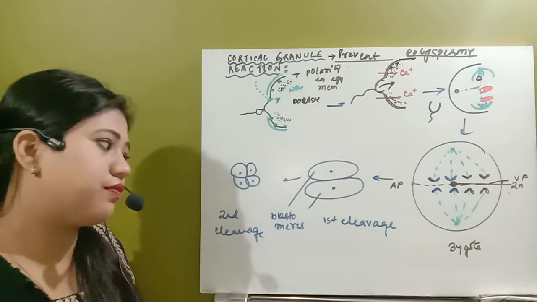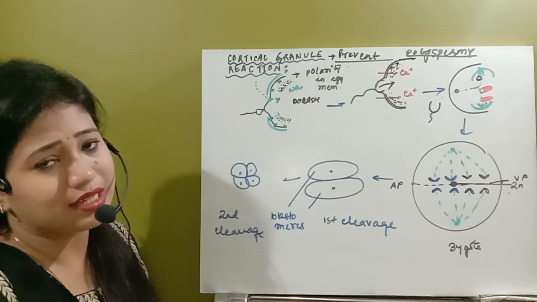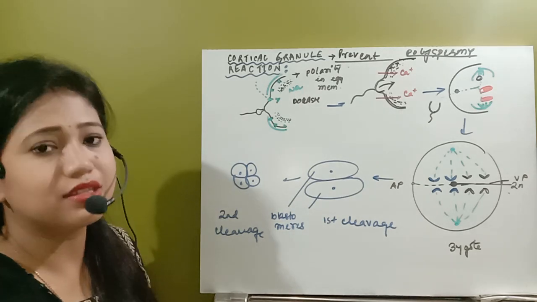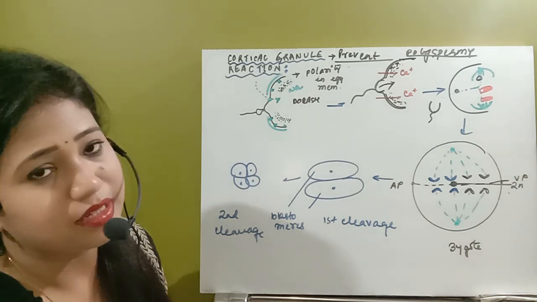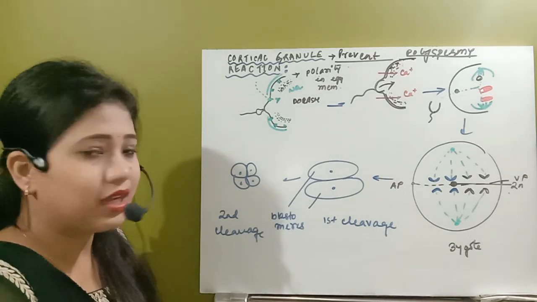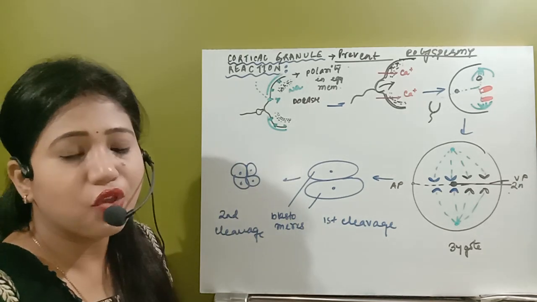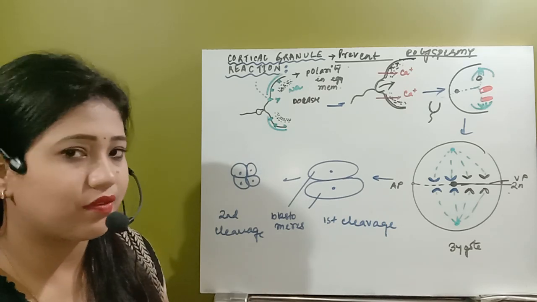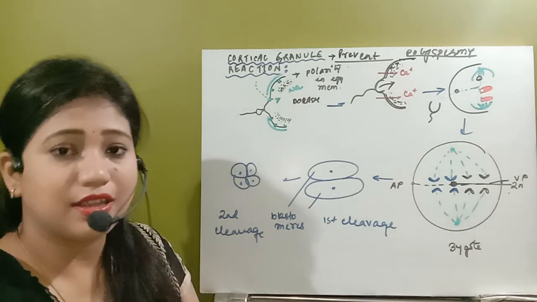So this way, after the first cleavage, it will have the second cleavage, the four cell stage will be formed, and gradually we'll see the next stage, that is morula formation, blastula formation. Then after that we'll see the implantation process. So this is the whole fertilization process. This way fertilization is completed. In the next video we'll see morula formation, blastula formation, and then implantation. So that's all about fertilization. Thank you.